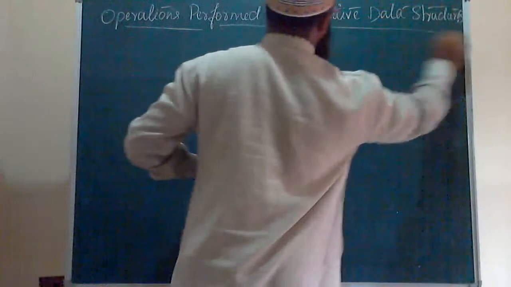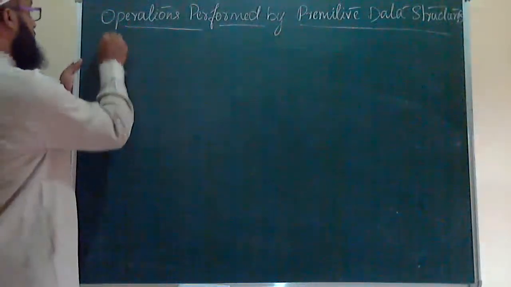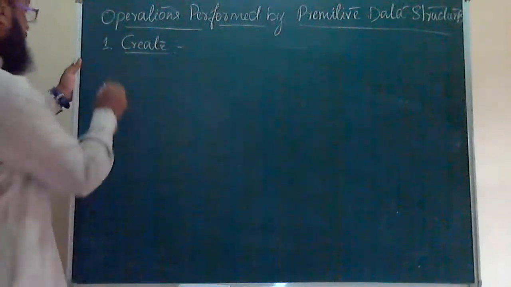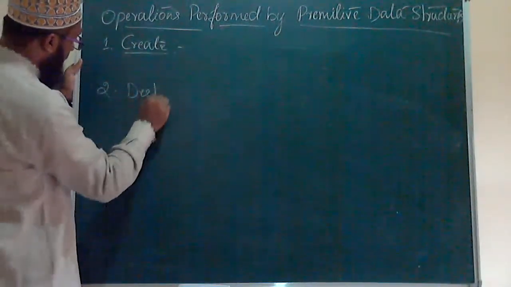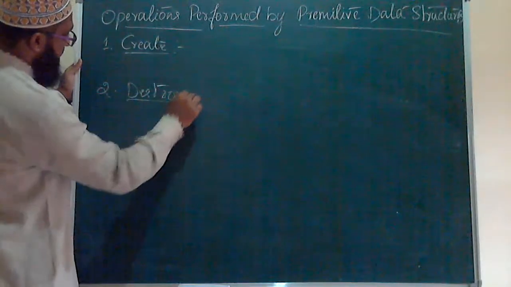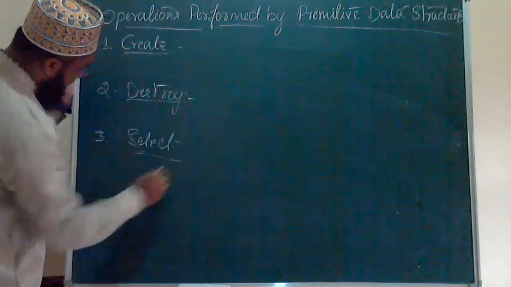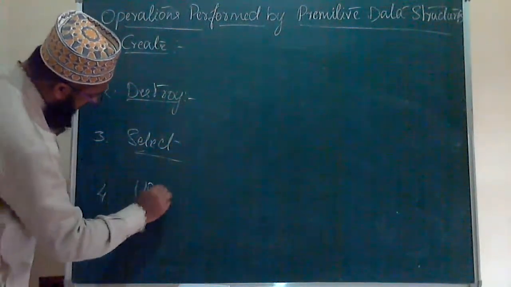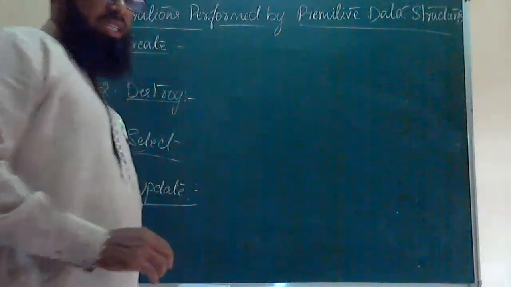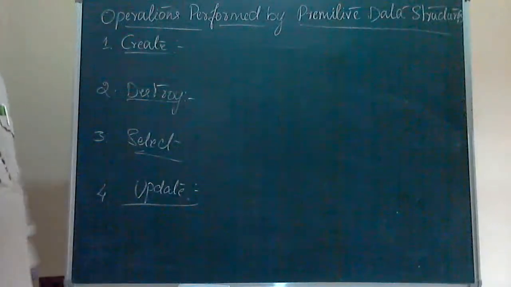Mainly there are four operations performed by primitive data structures. First one is create. The next one is destroy. The third one is select, and the last one is update. Create, destroy, select, and update. These are the four operations that are performed by primitive data structures.